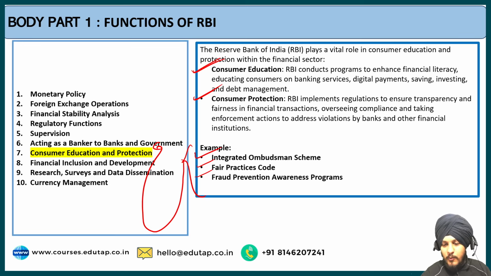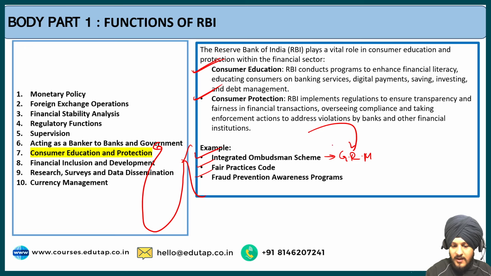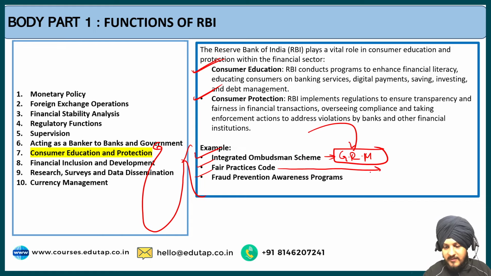So if I give you a brief overview regarding these programs: the integrated ombudsman scheme aims to act as the grievance redressal mechanism for the consumer, so that whatever complaints the consumer has regarding any bank, or the way the banking services are being conducted in a certain bank, they can lodge a complaint through this scheme, and this scheme acts as a grievance redressal mechanism. The second is the fair practices code.